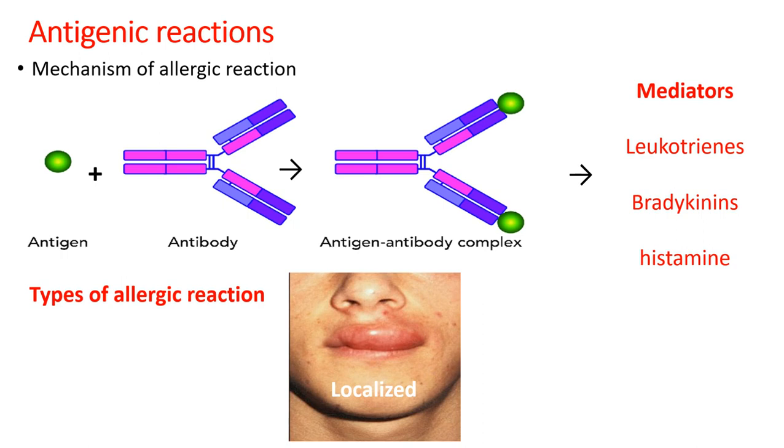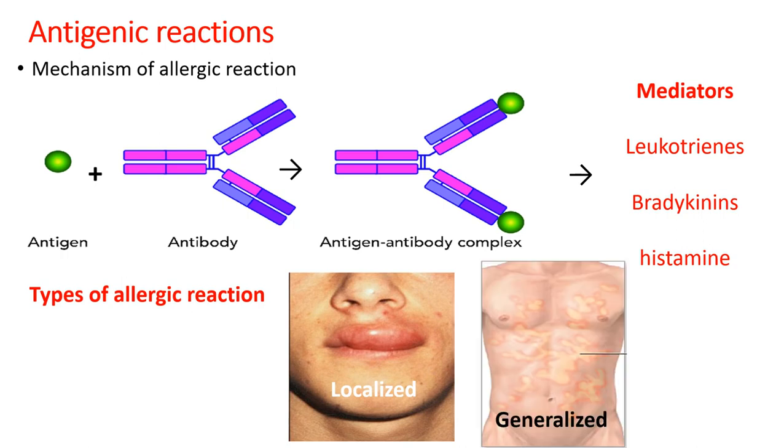the body. Whereas if the same complex migrates from the blood or lymph fluid throughout the body, the body experiences the same reaction throughout the body.